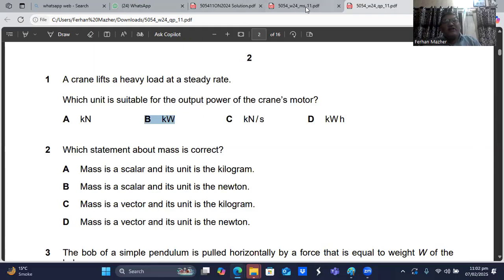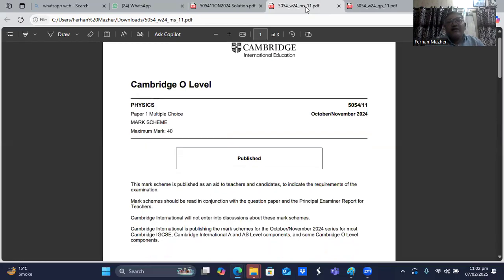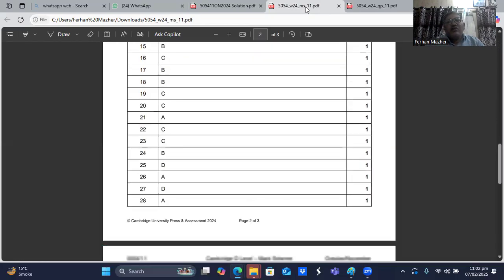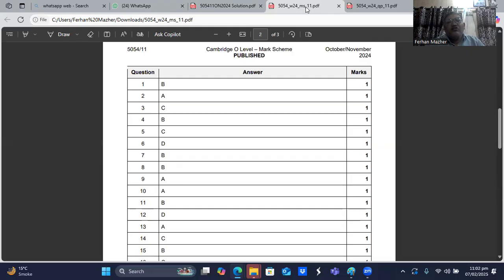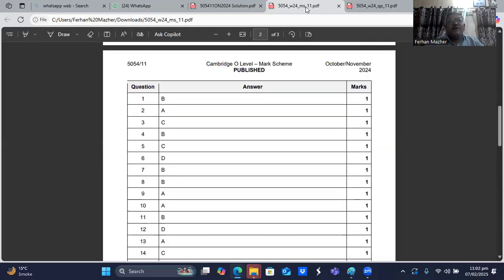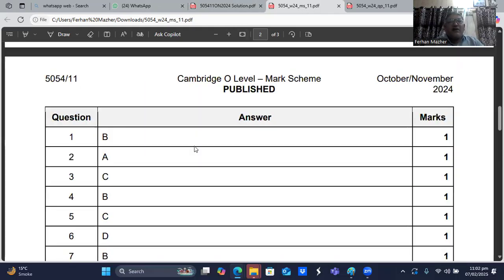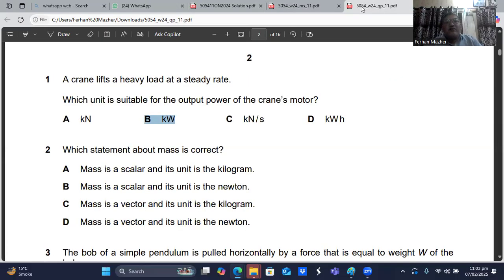So let's check the marking scheme. Let's check if our answer is right. Question number 1, I think B is the right choice. I also took the B choice.